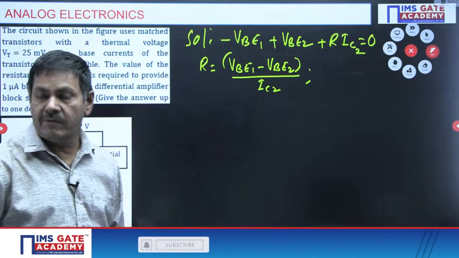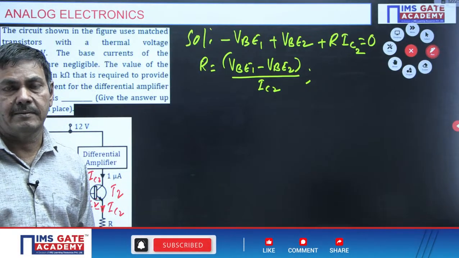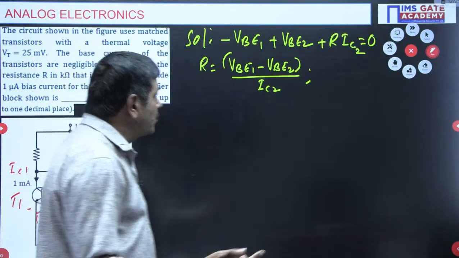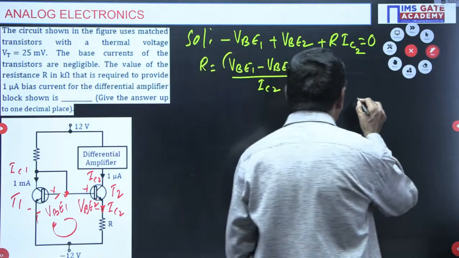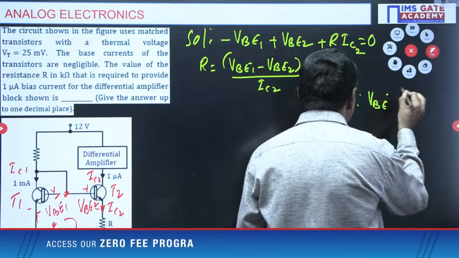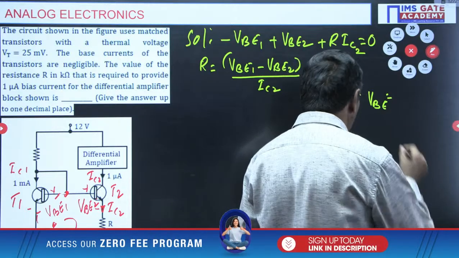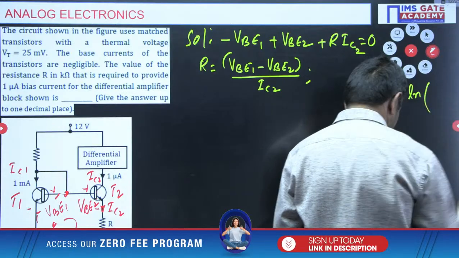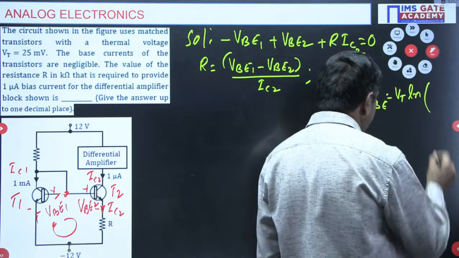From electronic devices and circuits, EDC, you know very well, the base to emitter voltage in the transistor is calculated by this formula generally: thermal voltage into natural log of IC by IS.